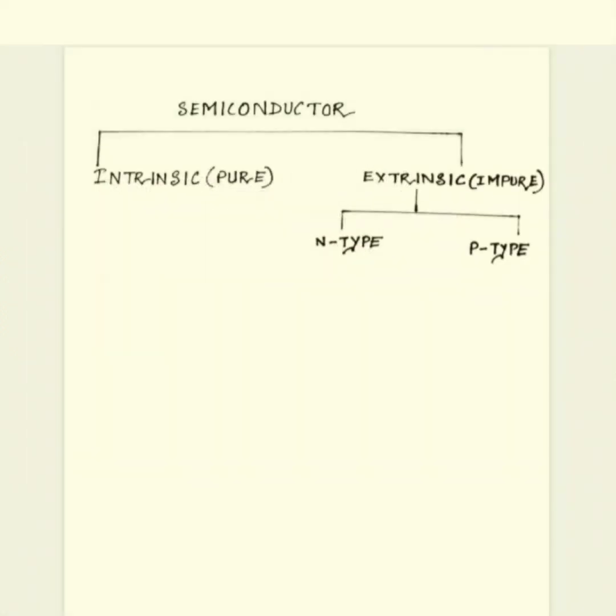So basically, semiconductors are of two types: intrinsic semiconductors and extrinsic semiconductors. Their basic difference lies in their purity. Intrinsic semiconductors are known as pure semiconductors, or we can say that they are made up of pure tetravalent atoms.